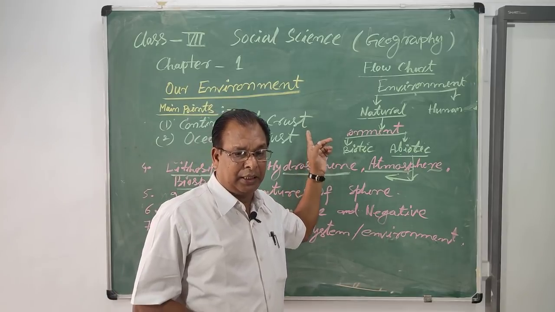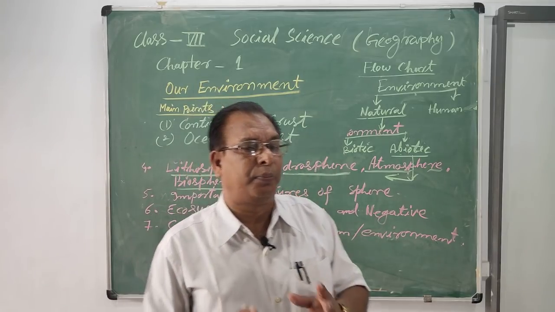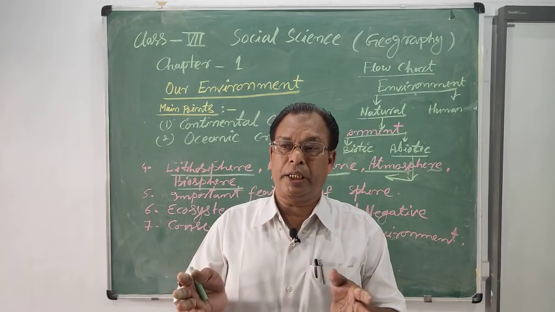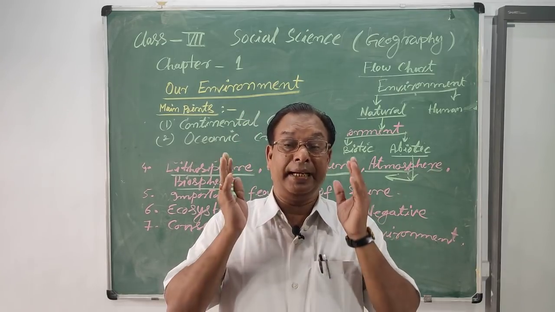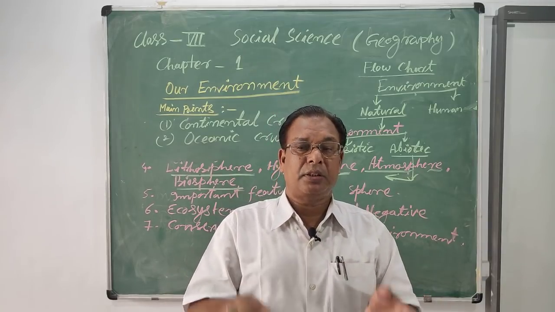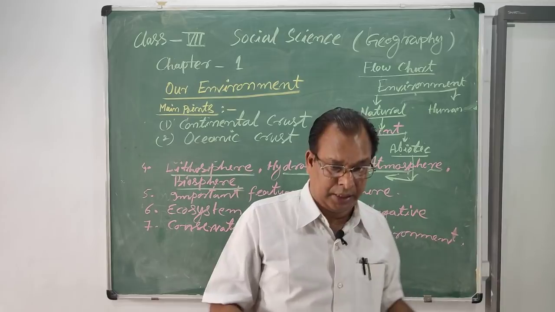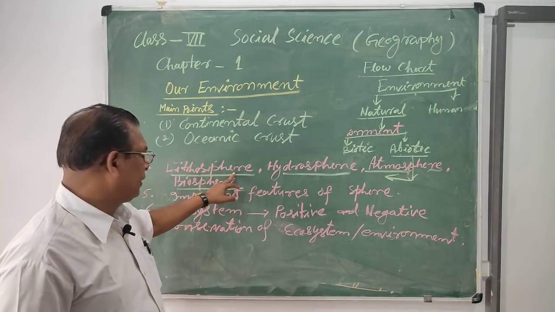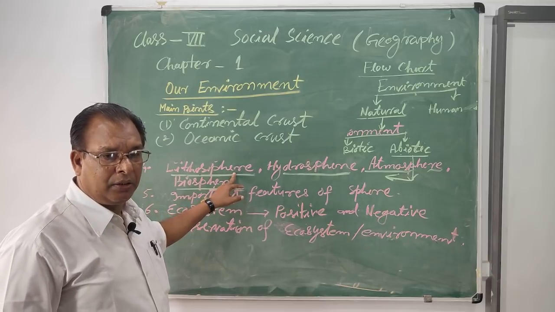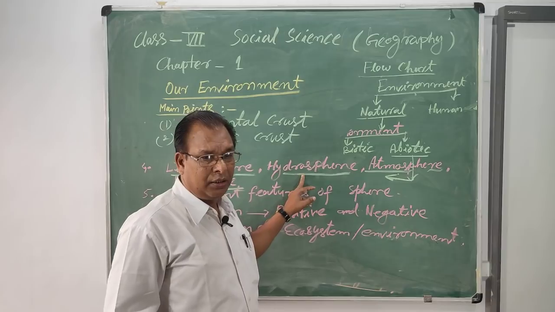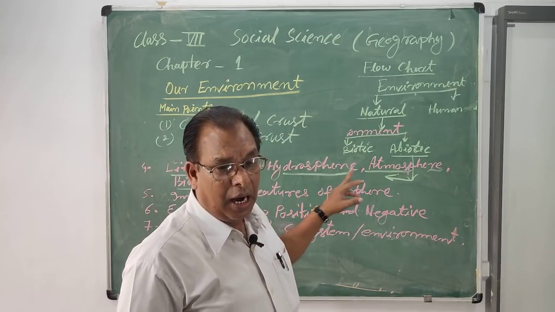The continents are also made of rocks and other elements, that is, minerals and other things. So it is also an important sphere for the environment. Another is the hydrosphere.